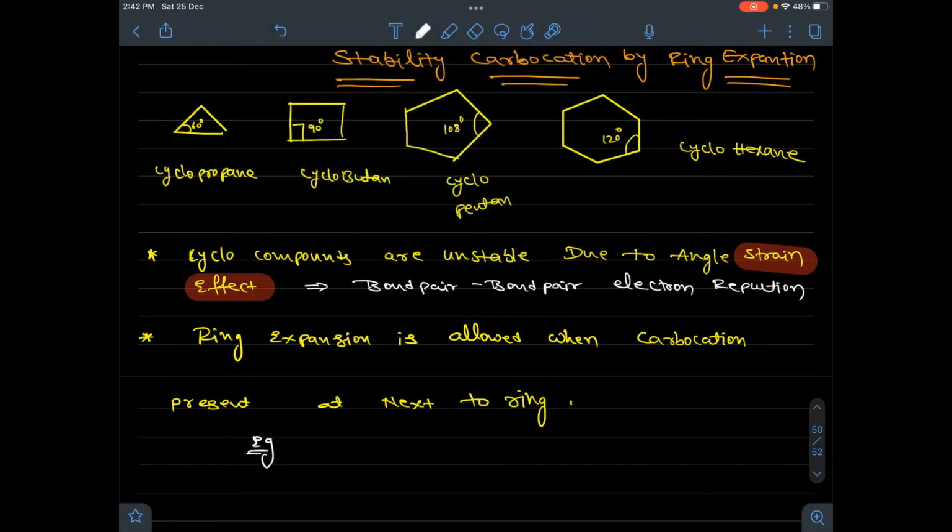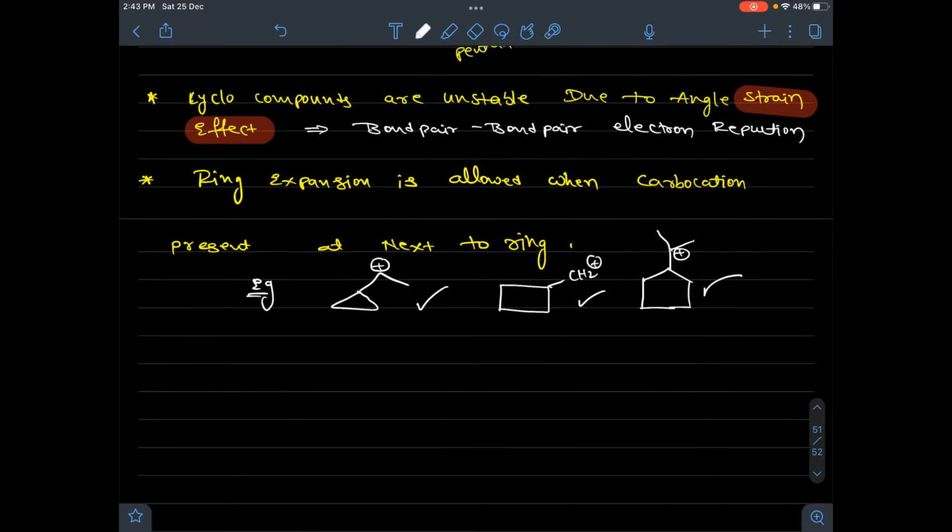The example given is, this is a 3-membered ring. Here you have a positive charge. Or a 4-membered ring, its adjacent carbon has positive charge, or a 5-membered ring has positive charge at the next carbon only. So when the carbon atom present next to the ring is having positive charge, carbocation, then ring expansion is allowed. In this case, ring expansion allowed, ring expansion allowed, ring expansion allowed.